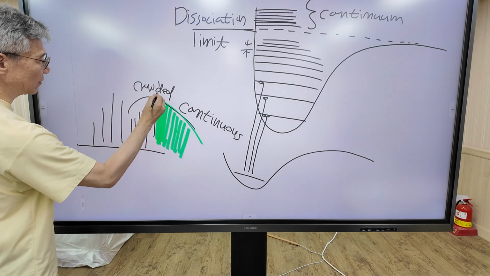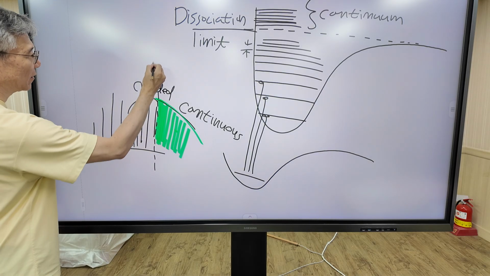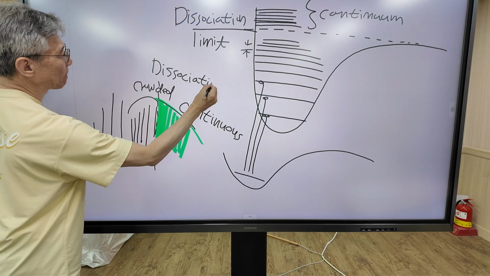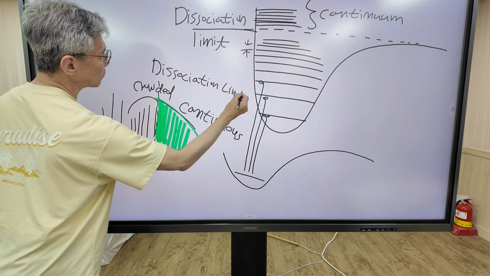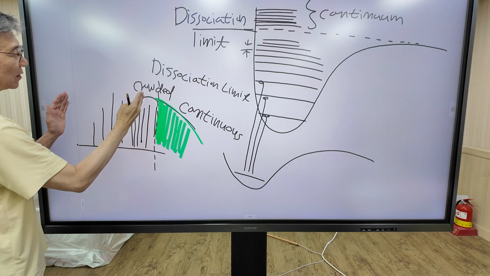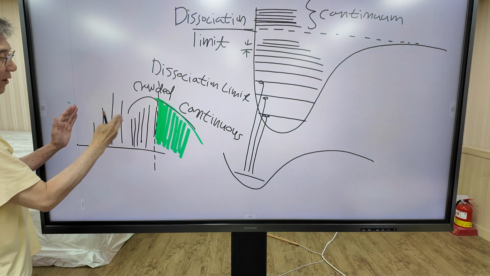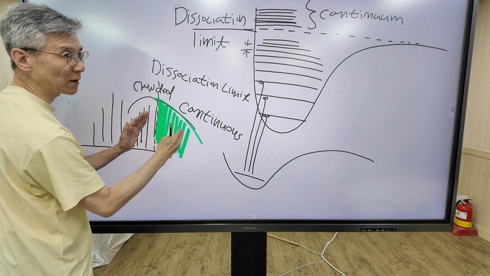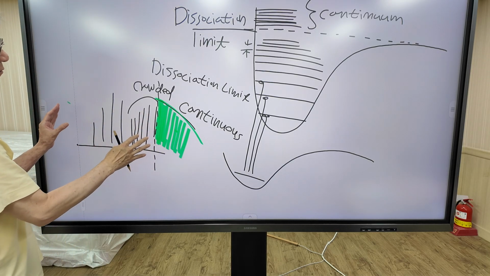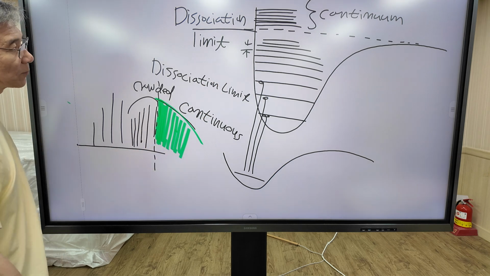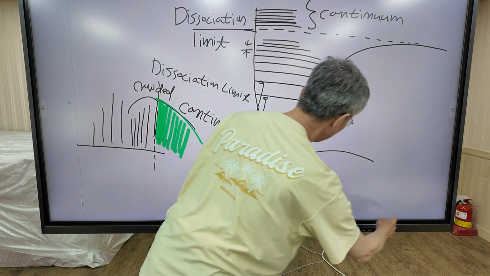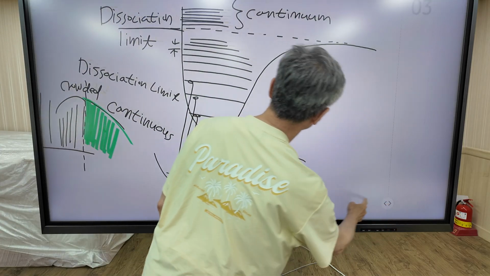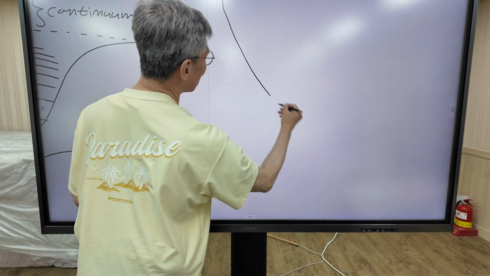So this is the dissociation limit. Below the dissociation limit, we have discrete vibrational peaks. Above the dissociation limit, we obtain a continuous spectrum. This is the typical spectrum obtained from the anharmonic potential. And there's one important case to consider. This is anharmonic potential. This is repulsive potential.